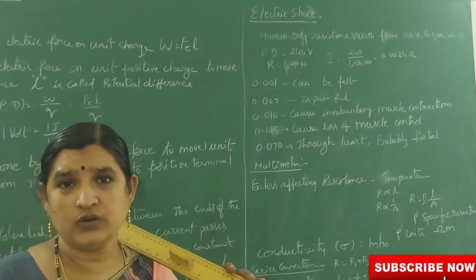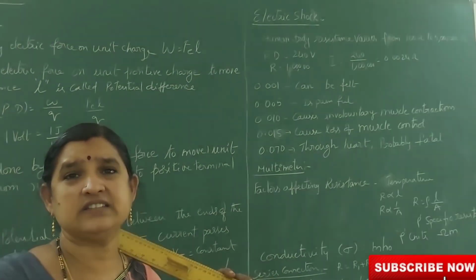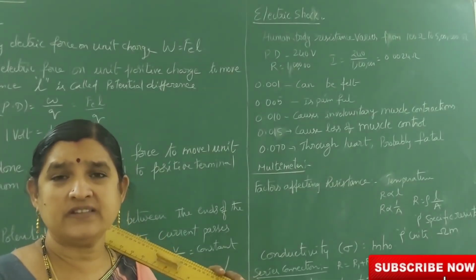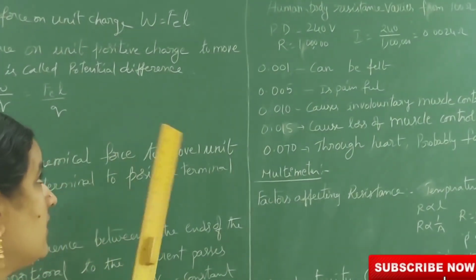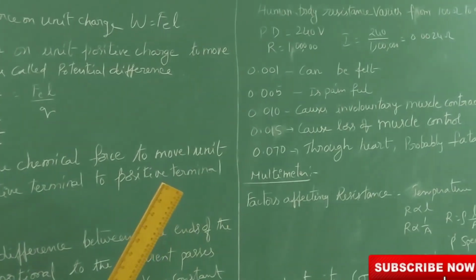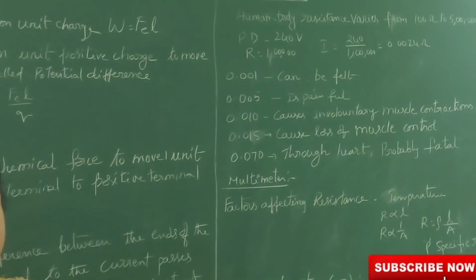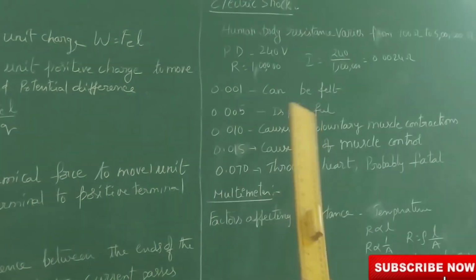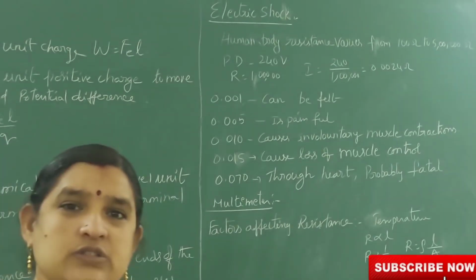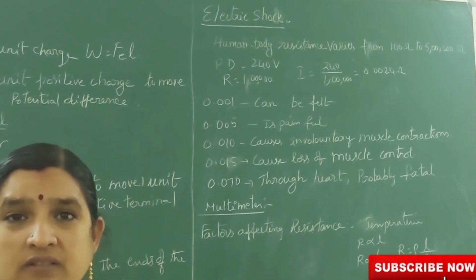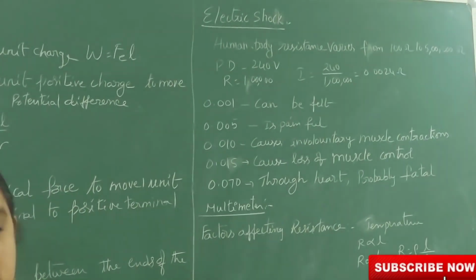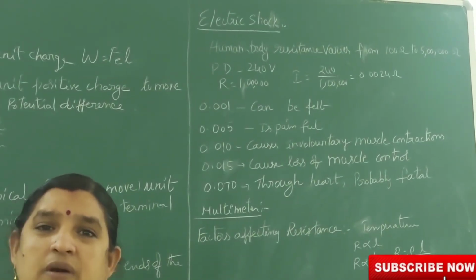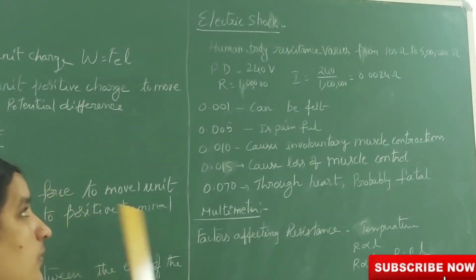In an electric circuit, if the resistance is low, the combined effect of resistance, potential difference and current is called shock. The human body also acts as a conductor. Its resistance varies from 100 ohms to 5 lakh ohms, for example with wet clothes or salt water, depending on the condition of the human body.